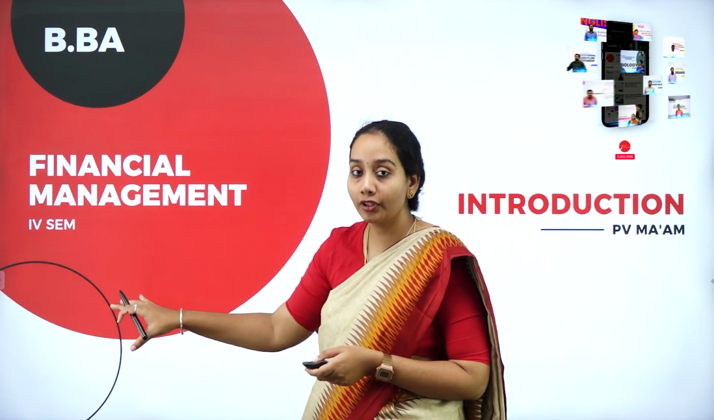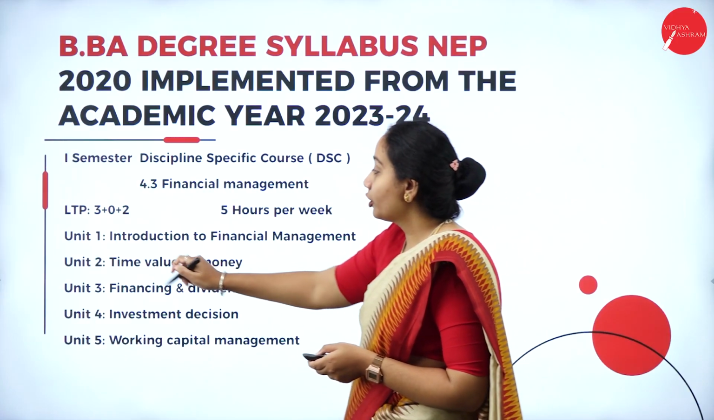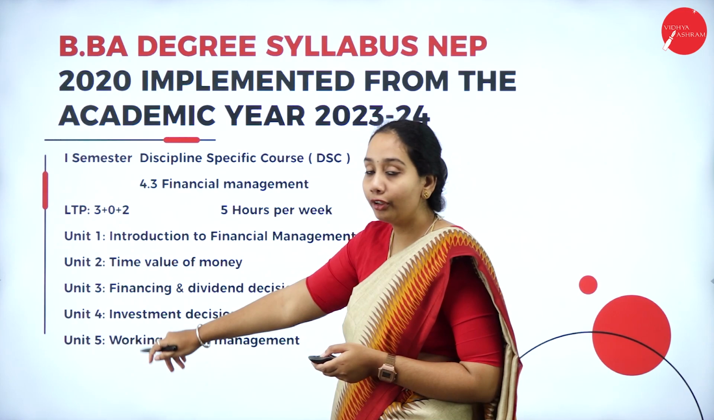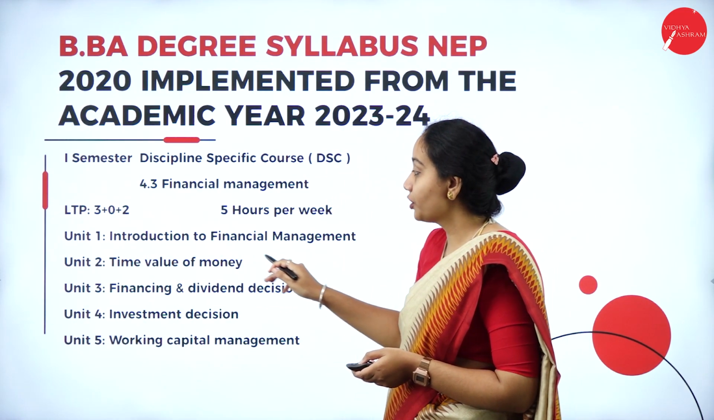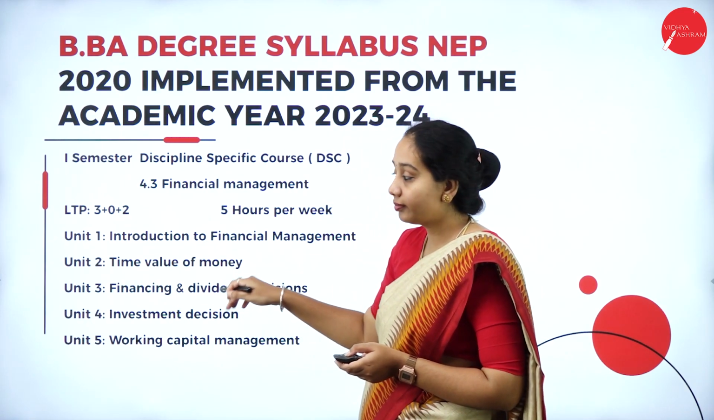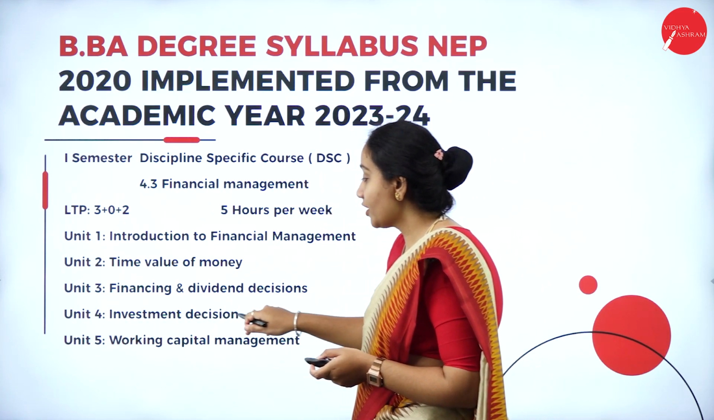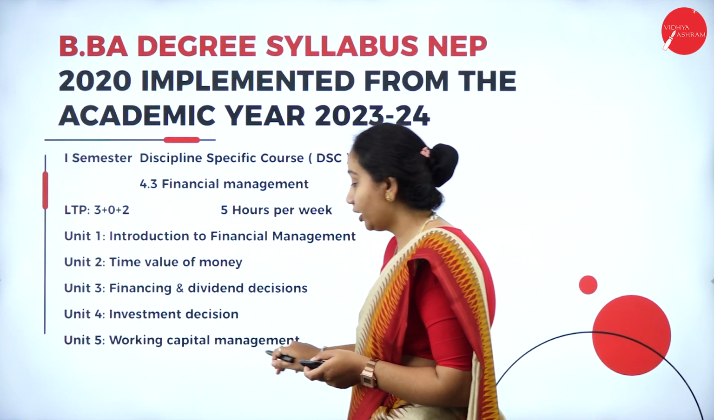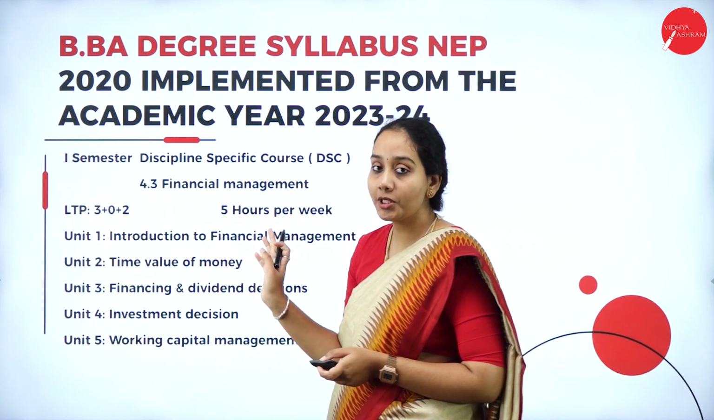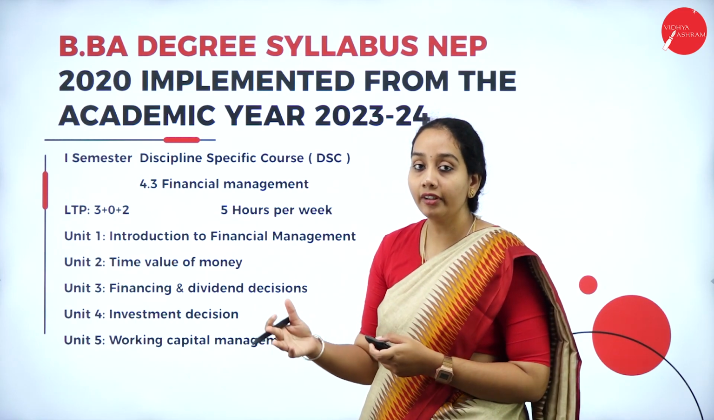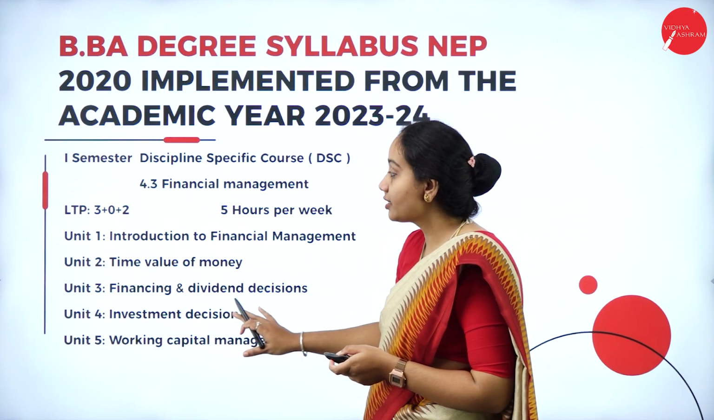This subject is financial management for the 4th semester BBA students. First, we're going to learn about the different units we have got. Under the first unit, basic introduction to financial management. Under the second unit, time value of money. Under the third unit, financing and dividend decision. Under the fourth unit, investment decision. Under the fifth unit, working capital management. This is a 5 hours per week subject, so you're going to learn all the different concepts in detail. I'll give you a brief introduction to all of these one by one.